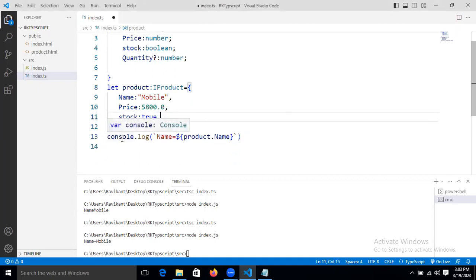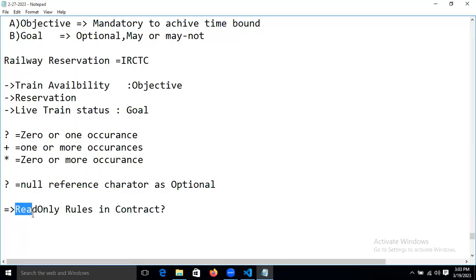Yeah. Now another rule, right? A different rule. Now the read only rule in the contract.